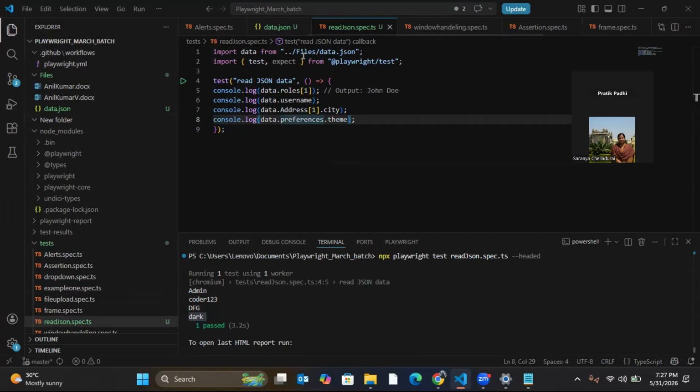Let's say a username: you will log in at 100 places. If you have hard coded it and it changes sometime, you have to change it in 100 places. But if you are reading from a single JSON file, you change it in just one place and it gets reflected everywhere. Understood why you are doing it?